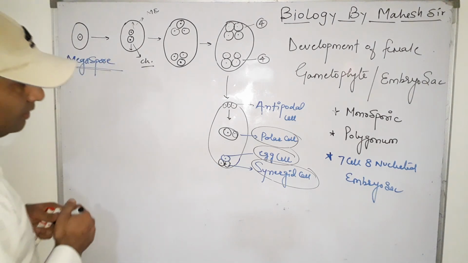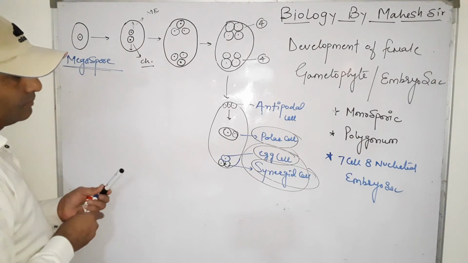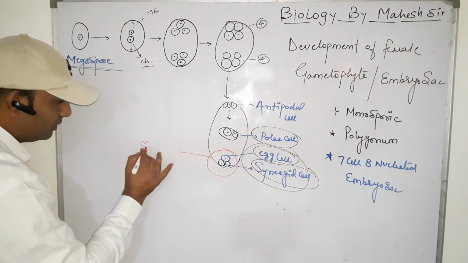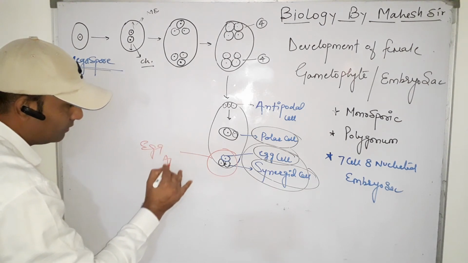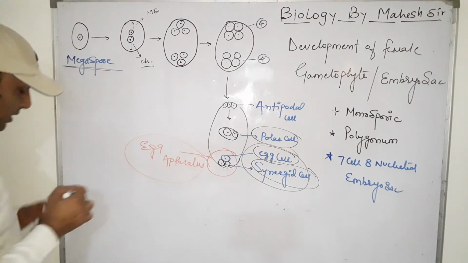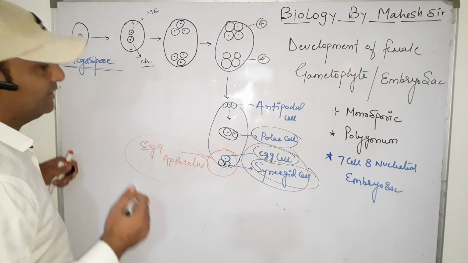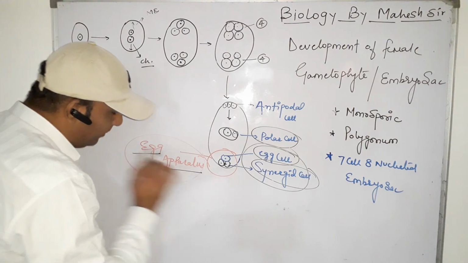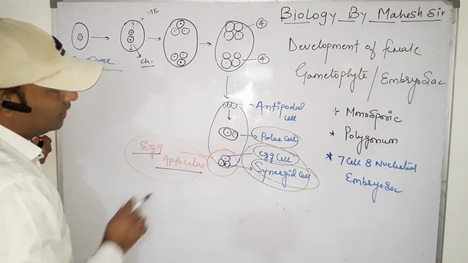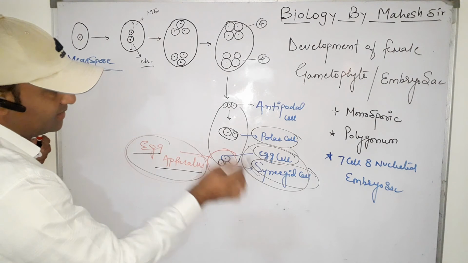Now the egg cell and synergid cells, these two structures are together called the egg apparatus. Many times it is asked in the NEET examination as a 1 mark question: what is the egg apparatus? The egg apparatus is only the egg cell and the synergid cells, not the antipodal and polar cells. So the egg apparatus is the egg cell and synergid cells.